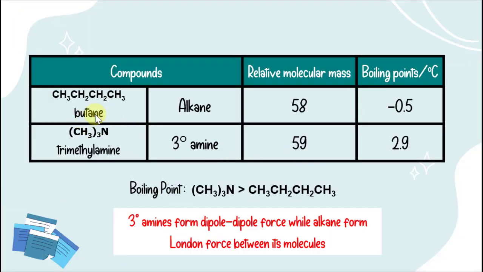As you can see here, butane and trimethylamine have comparable molecular weights, but trimethylamine will have a higher boiling point than butane because trimethylamine, a tertiary amine, forms dipole-dipole forces while the alkane can only form London forces between its molecules. So dipole-dipole force is stronger than London force if the molecular weights are comparable.